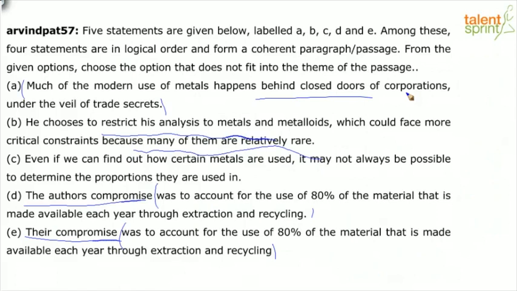It makes sense. See, I'm a little confused. I'll tell you why. Because I can either have D or I can have E. I can't have both in the passage, right? It doesn't make sense. Again, B doesn't seem relevant to the current passage, right? It may be related to the entire concept. I'm sure this is taken from a larger context, right? So, quickly putting it out there, I can't have both D and E in the same passage. Their compromise, the author's compromise. It has to be only one.